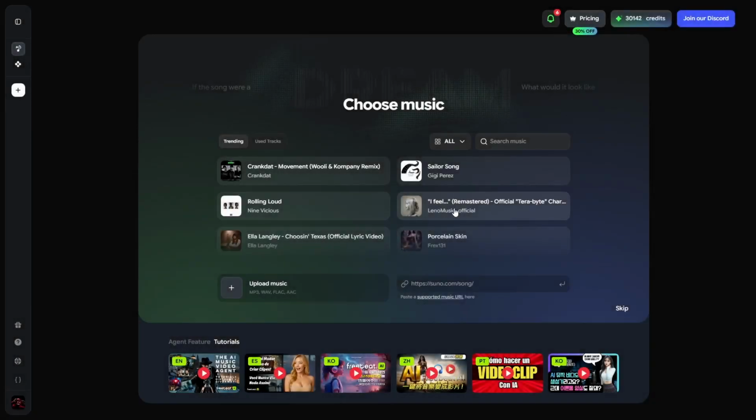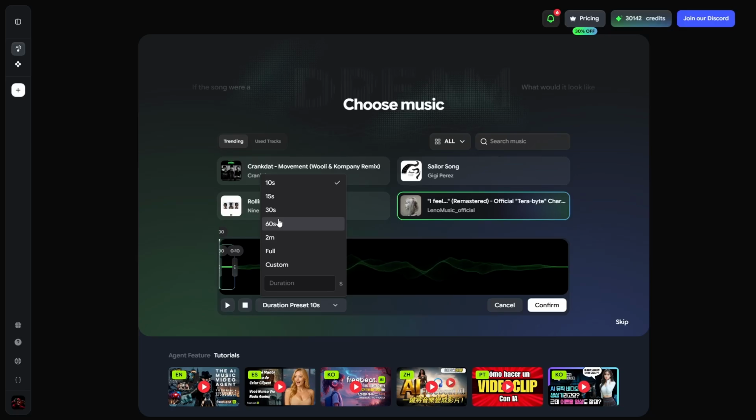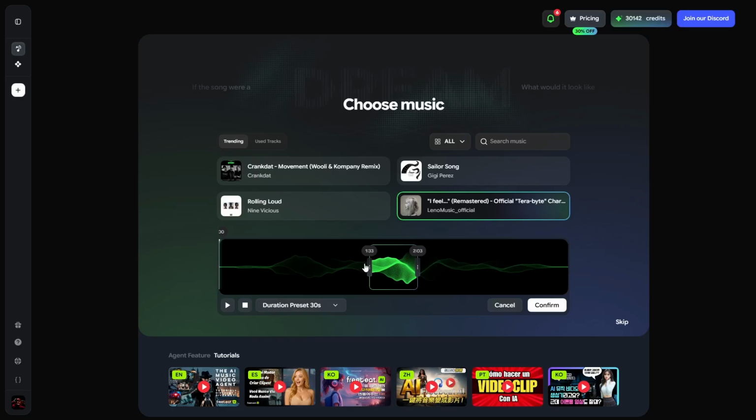Step 1 is planning. You upload your song or paste a link from platforms like YouTube, SoundCloud, or any direct MP3 file, and you choose the length, anywhere from 30 seconds up to the full track. This gives you flexibility depending on whether you want a quick preview or a complete music video.